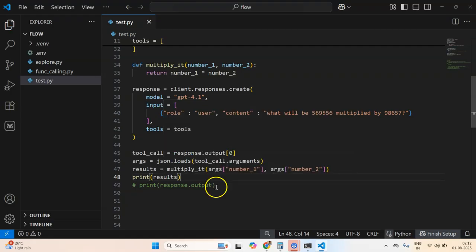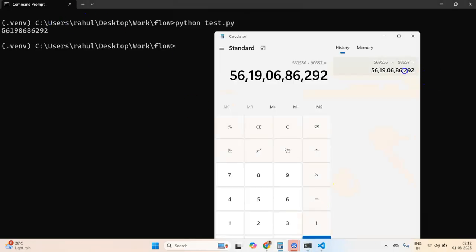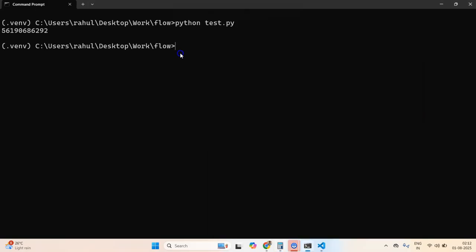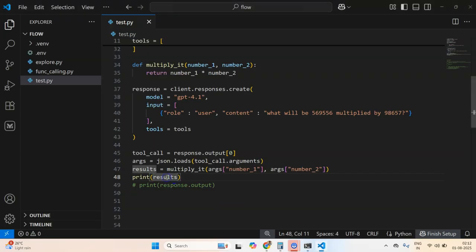Now it will show you the exact number. So this is the multiplication, and if I check now, obviously this will be correct because now we are using Python as a calculator. But this is not how we want to use tool calling.